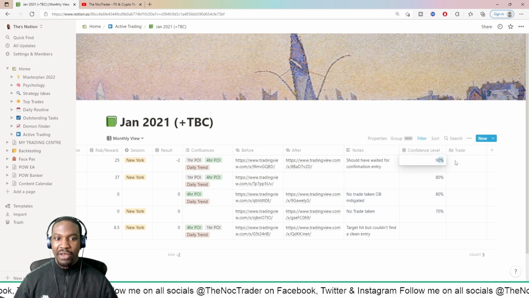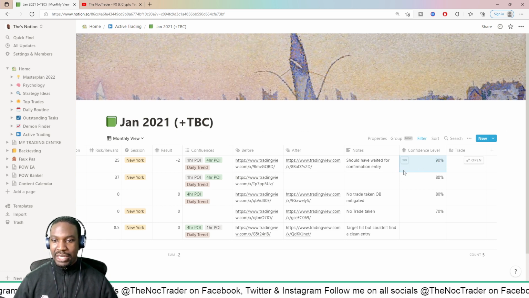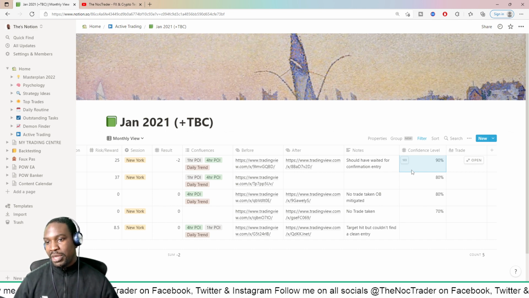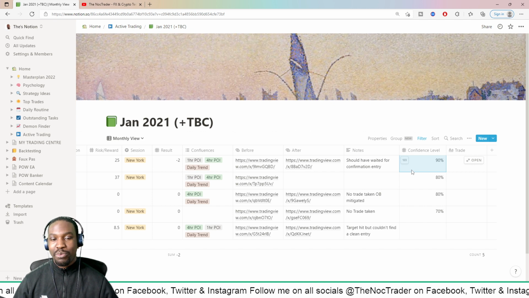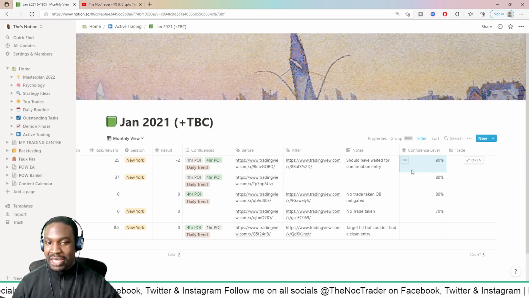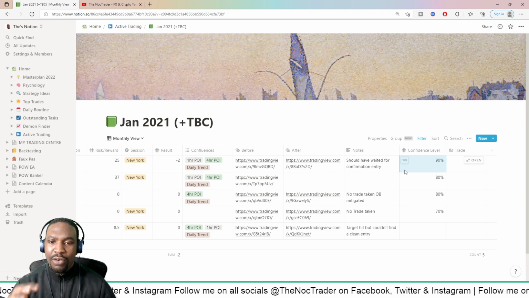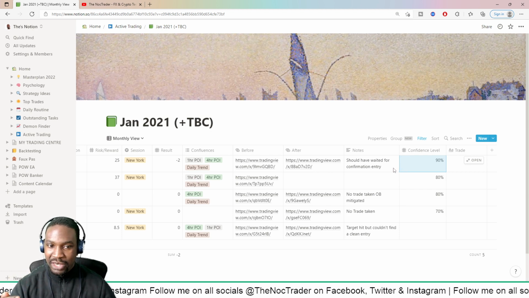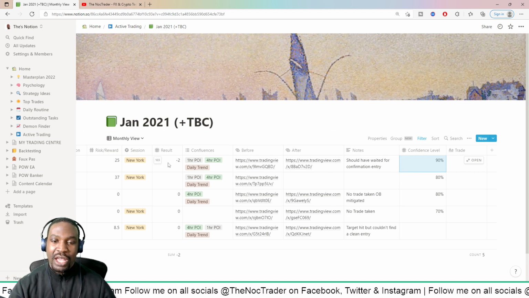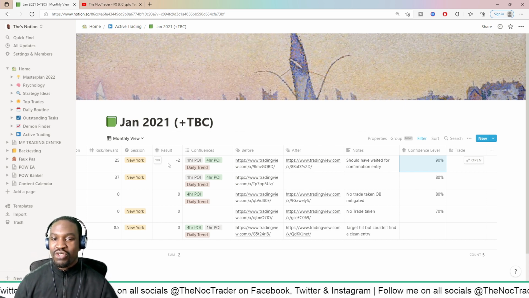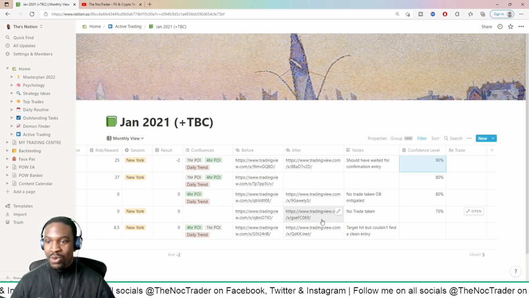So this is something that I've been implementing. I might change this to ABC rather than 90%, 80%, 77%. What this is, is that I log how confident I am that the trade will be successful before it plays out, and then I go back and I retroactively look at it. A lot of my 90% ones I found have been successful. This one wasn't, but that shows that there's a certain level of intuition that you have when you kind of know a trade is not going to go your way or whether it is.